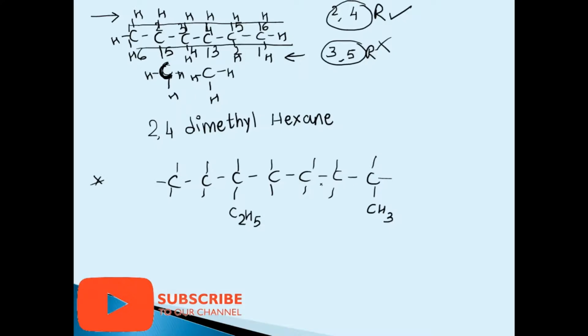Now, first step is the selection of the longest carbon chain. 1, 2, 3, 4, 5, 6, 7, 8. Can you see? 1, 2, 3, 4, 5, 6, 7, 8. Okay, if I start from here, it's C2H5 means 2 carbons here. So, 2, 3, 4, 5, 6, 7, 8. That means our longest carbon chain is of 8. So, we do like this. First of all, select the longest carbon chain. That is the main chain.